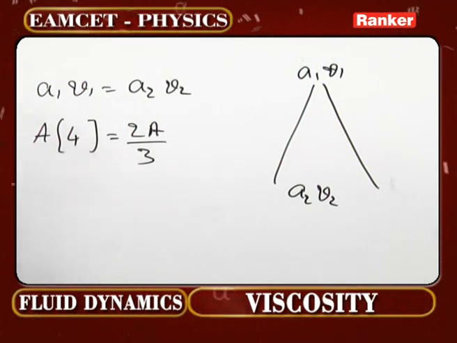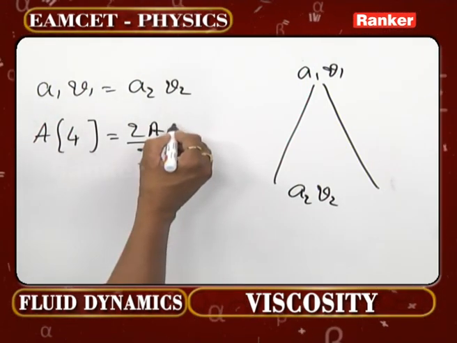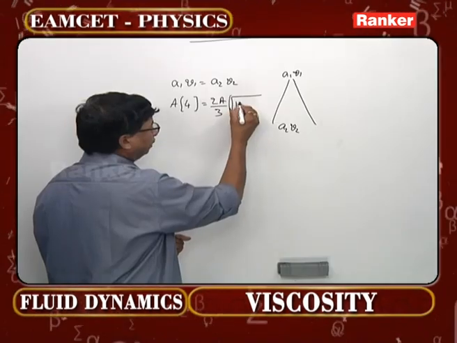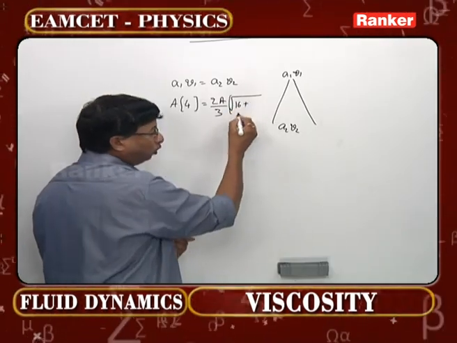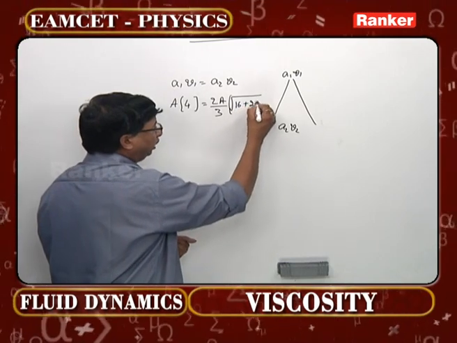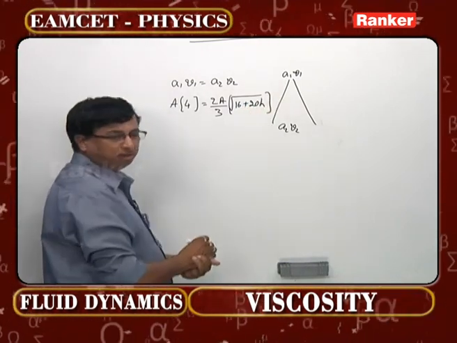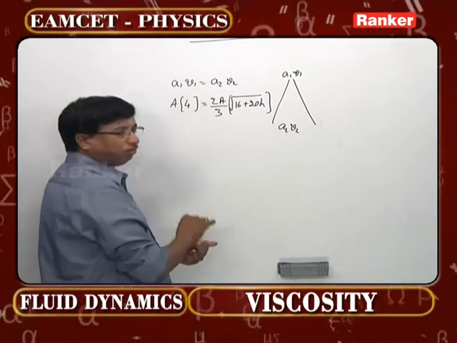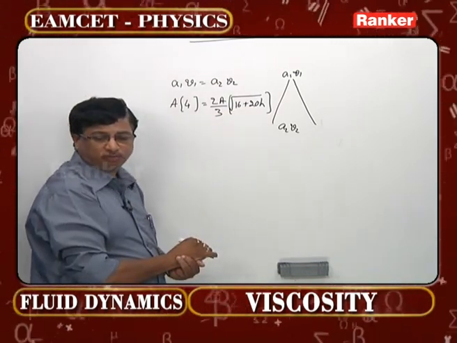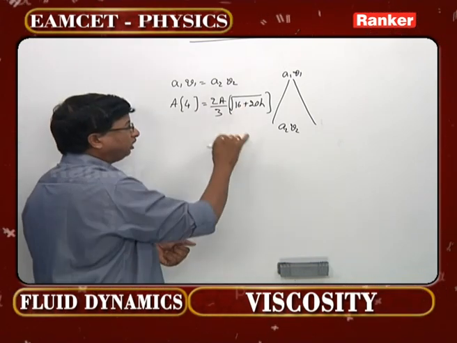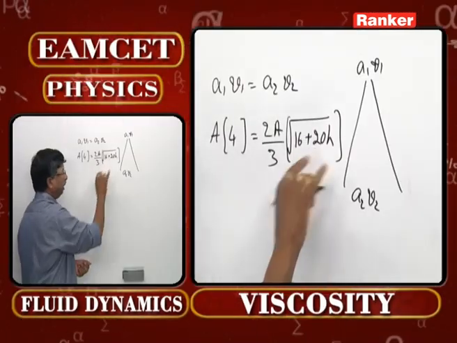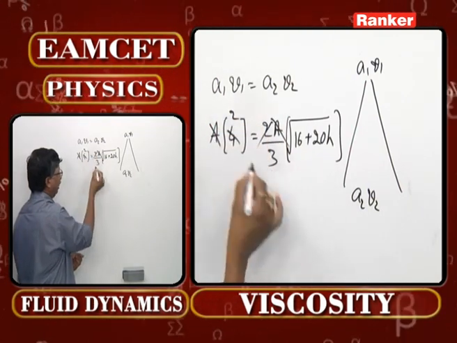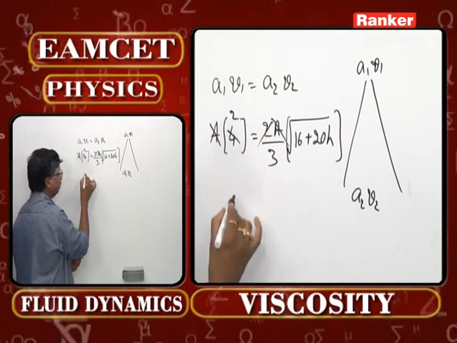Then what do we have to consider here now? Look at this, V2 should be written as root of U square, that is 16, plus 2gh, 20h. The formula I have used is V square is equal to U square plus 2gh. G is given as 10, therefore 2 into 10, 20 into h. A gets cancelled, 2 cancels twice, cross multiplication gives you 6.